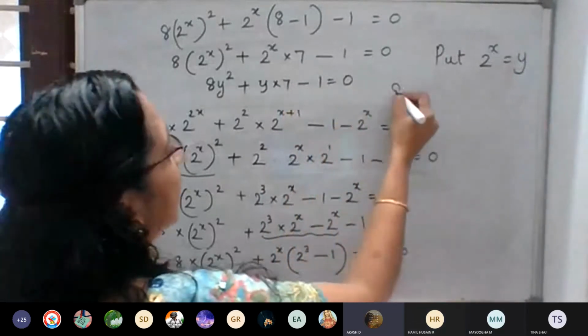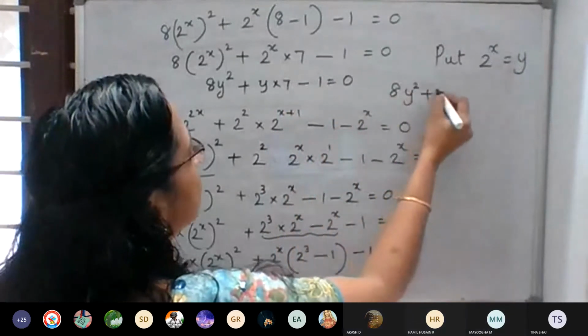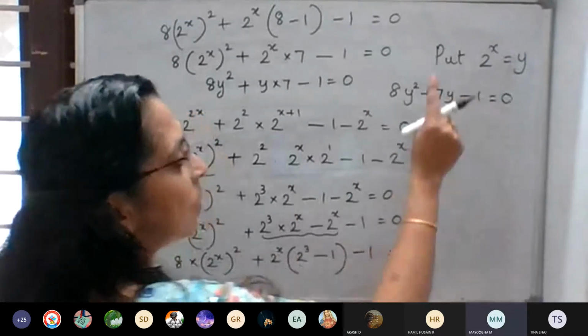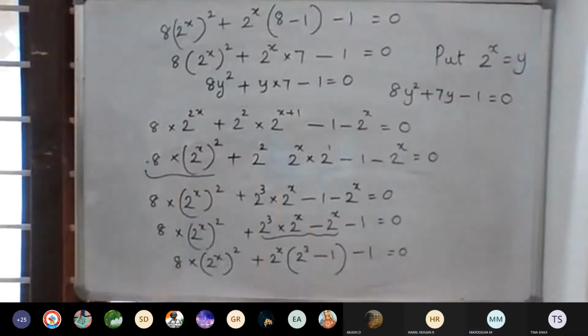That is what? 8y square plus 7y minus 1 is equal to 0. It is a quadratic equation in y. Then splitting the middle term.